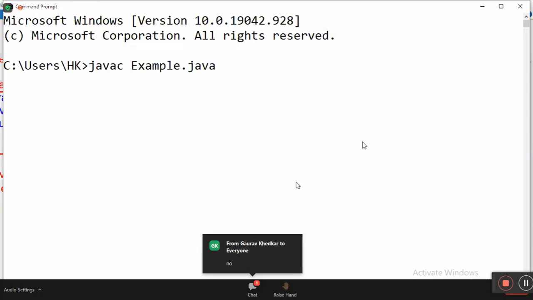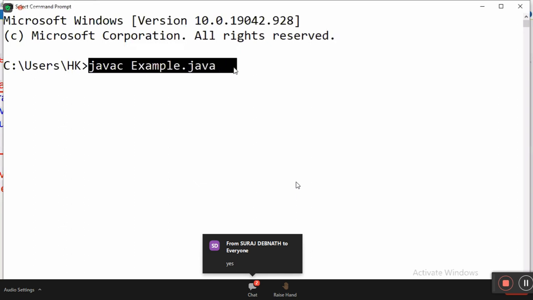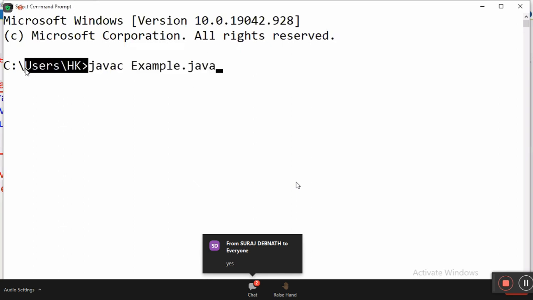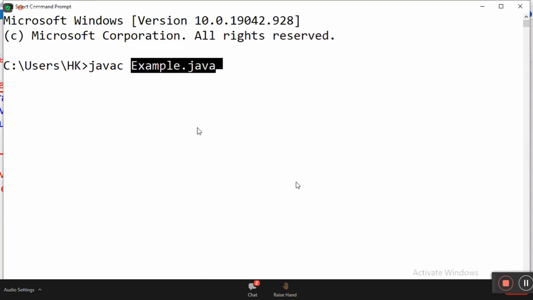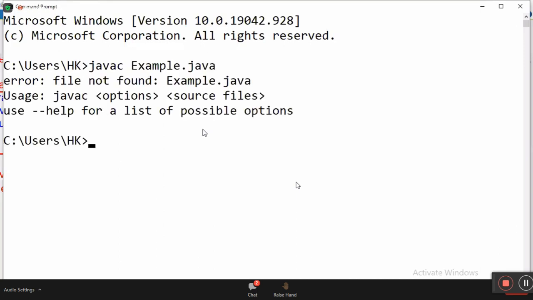Come on, will it work? Where are you typing this command? Inside the HK folder path. In the HK folder, is the example.java file found? No. You'll get an error, file not found, example.java.